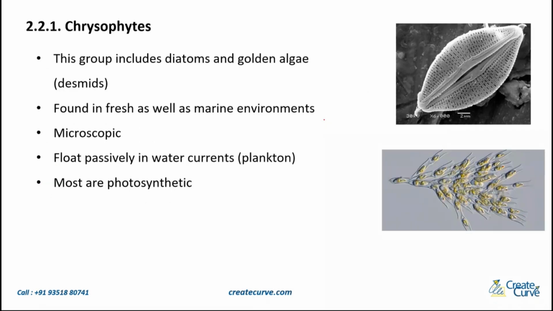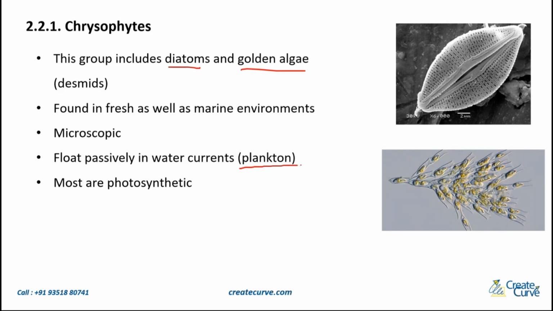Now let us start with the first subgroup of Kingdom Protista, which is the chrysophytes. This group includes diatoms and golden algae, which are also called desmids. So diatoms and golden algae are the members of chrysophytes. They are found in fresh as well as marine environments, that is, fresh water as well as marine water, which is nothing but salt water. They are microscopic, that is, you cannot see them with your naked eyes. They will float passively in water currents, also called planktons.